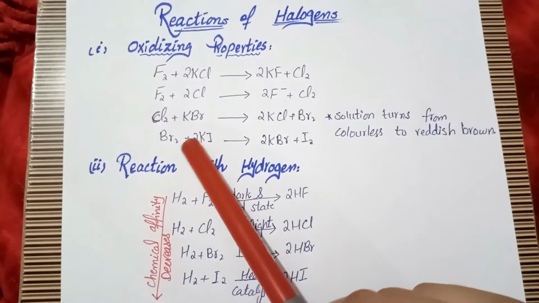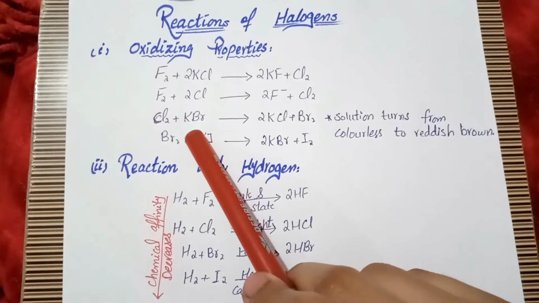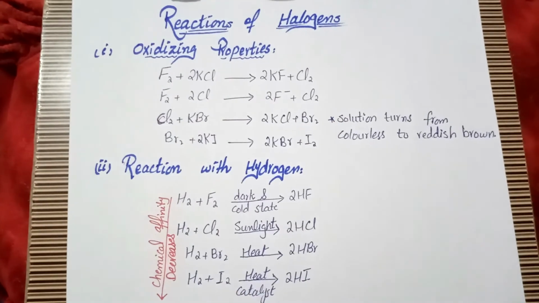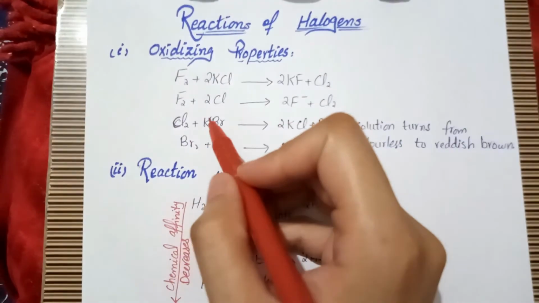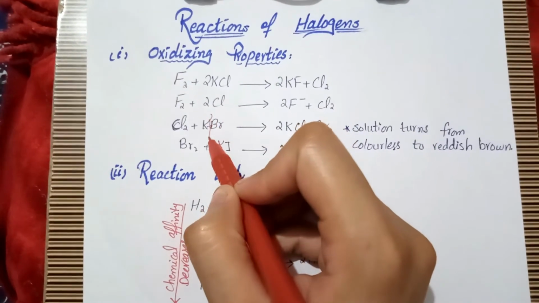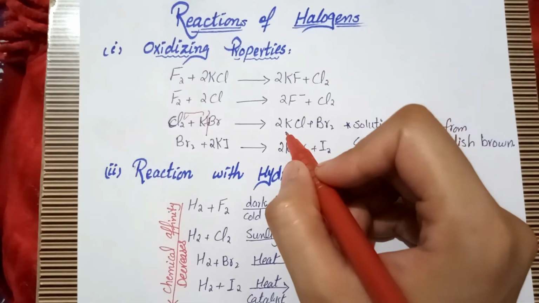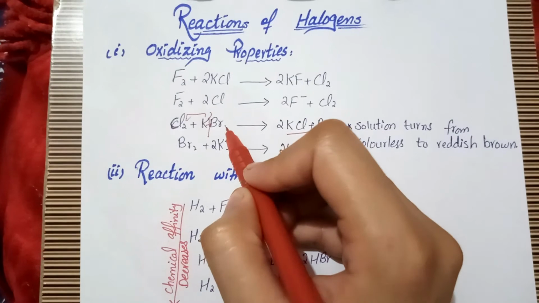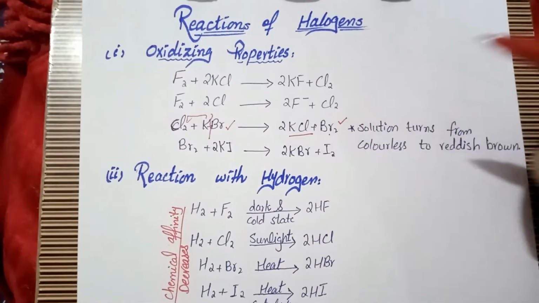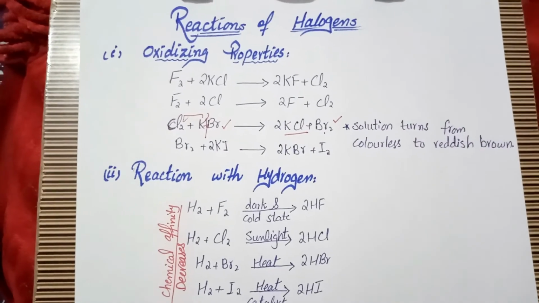And in the third reaction, when chlorine reacts with potassium bromide, the position of potassium is changed in the product. This potassium leaves the bromide, or you can say that the bonding between the potassium and the bromide breaks. This potassium reacts with chlorine and gives potassium chloride, and the bromide ion is converted into bromine. When this type of reaction takes place, the solution turns from colorless to reddish brown.